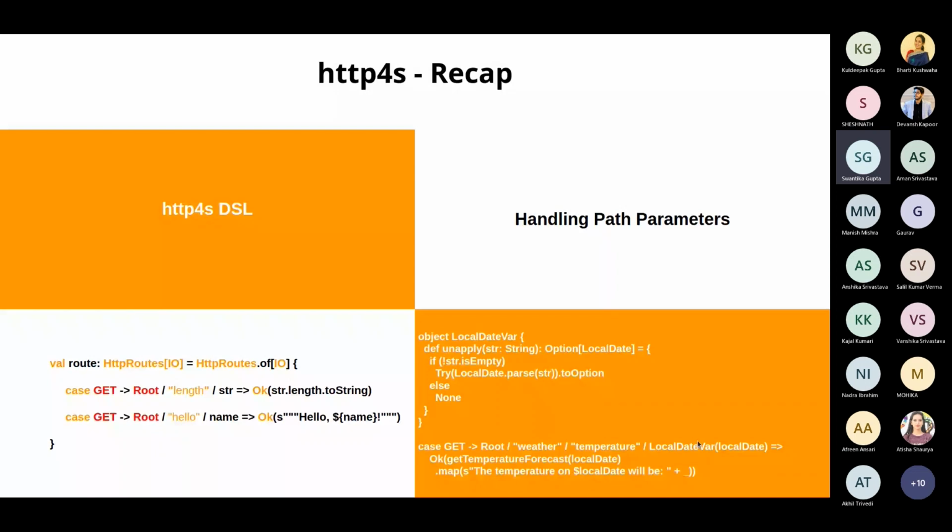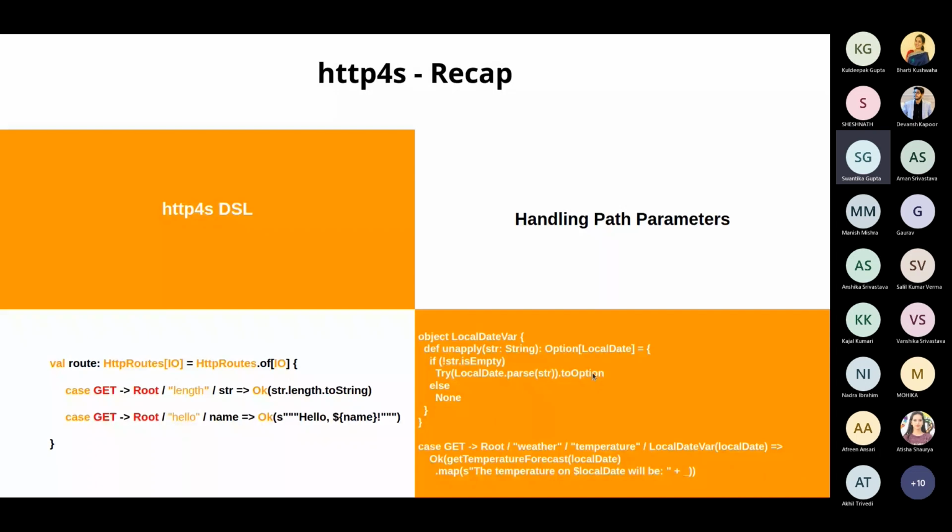Okay, so for that to happen, what we have done is we have created an object, local date var. We have specified an unapply function, which takes in a string and does some logic on it. In my case, if it is an empty string, then I'm passing none. And if any parameter is passed, I'm trying to convert it into a local date and into an option. If it fails, none. If it does not, then we're good, right?